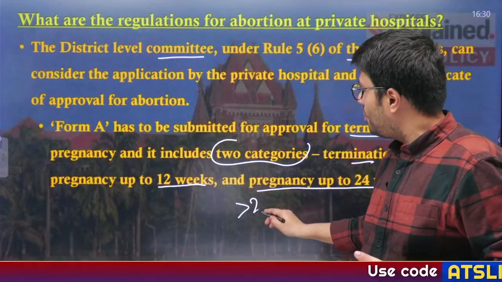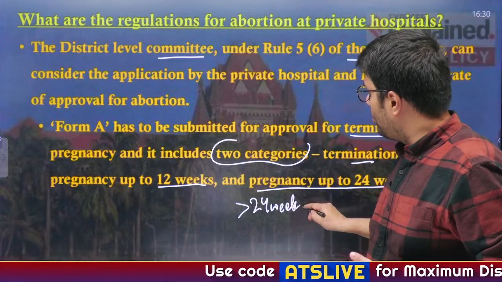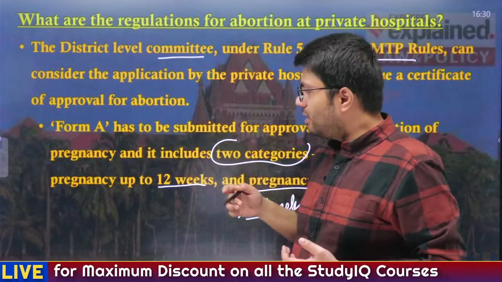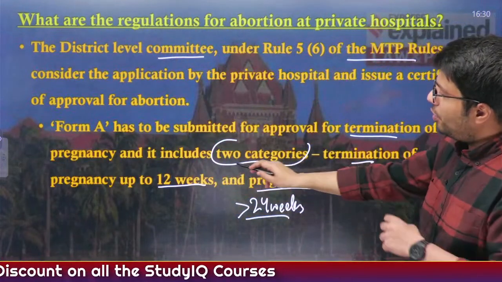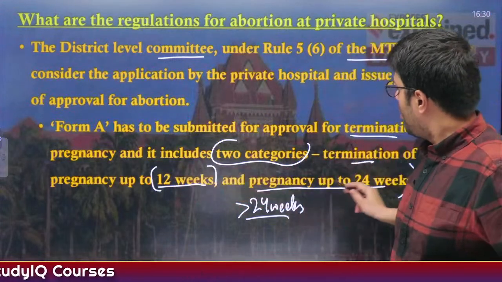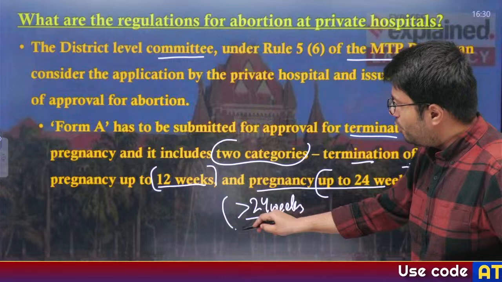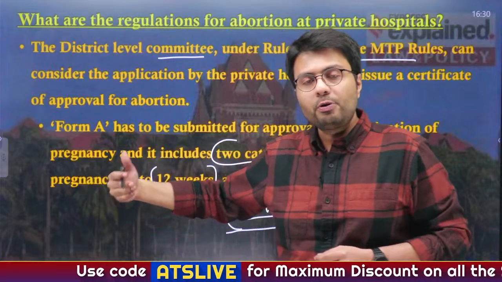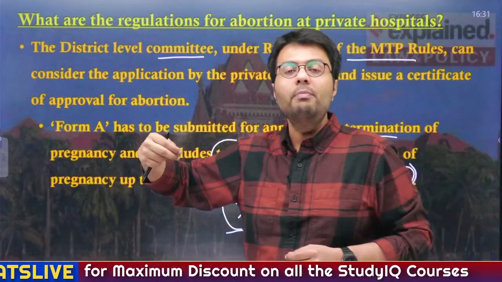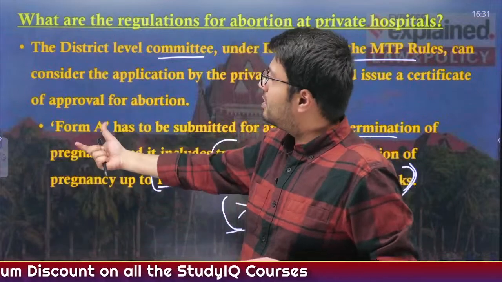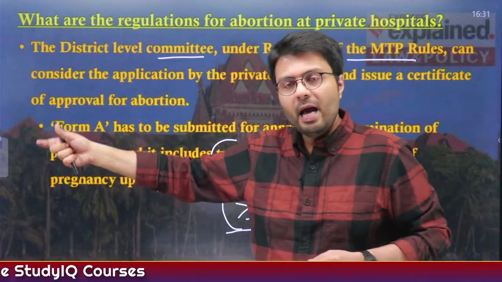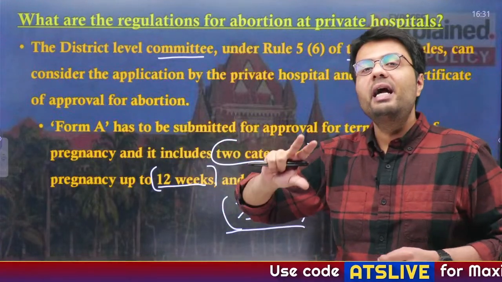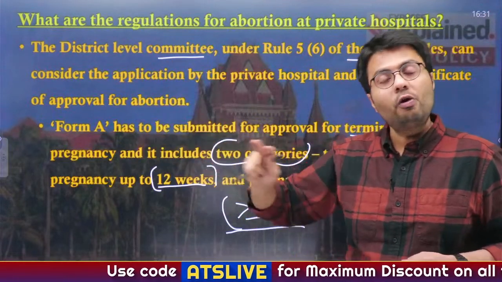Now, the case particularly which was heard by the Bombay High Court dealt with a woman who had pregnancy for more than 24 weeks. However, if you look at the rule, it was not amended according to the amendments made in the MTP Act. Therefore, Form A only provided for two options, that is pregnancy up to 12 weeks or pregnancy up to 24 weeks. However, no provision was made for what if the pregnancy went beyond 24 weeks. So because of this procedural lacuna, the woman in question was not able to get her pregnancy aborted. As a result, she had to file an application in the Bombay High Court, and that is why the Bombay High Court allowed her the exception that even without such Form A, she can get her pregnancy aborted in a private hospital of her choosing.